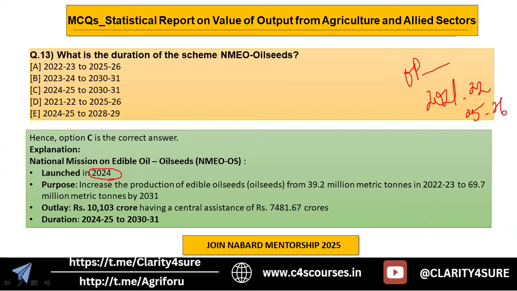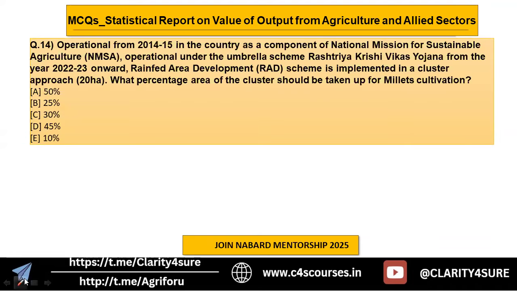Okay, but if you see the oil seeds one, it was launched in the year 2024. That means it started from 2024-25 and the duration is what? Up to 2030-31. Okay. Total outlay of the scheme is 10,103 crore and it aims to increase the production of the edible oilseeds from 39.2 million metric tons to how much? 69.7 million metric tons by the year 2031. Okay. Right.